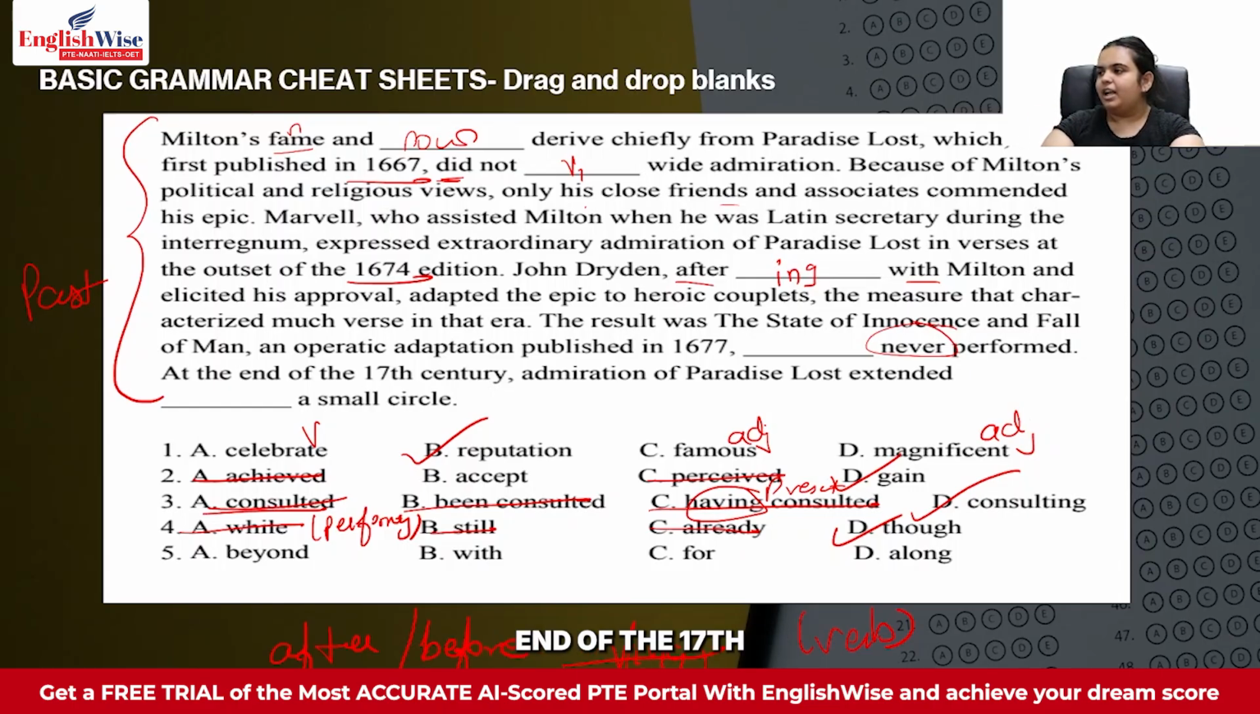Next thing, at the end of the 17th century, admiration of Paradise Lost extended dash a small circle. Again, the small circle is like a boundary, and we are saying that it was extended. That means it is going outside the boundary. So it is always beyond. Again, this information also comes from our understanding of prepositions and connectors.